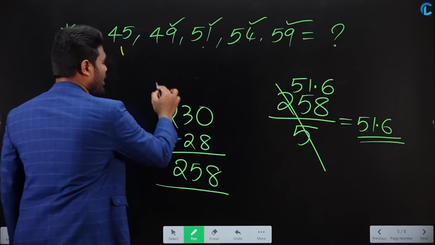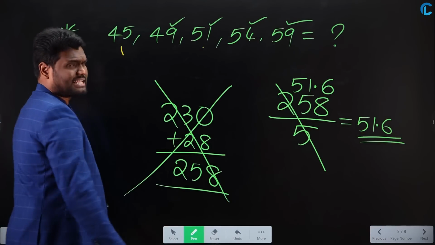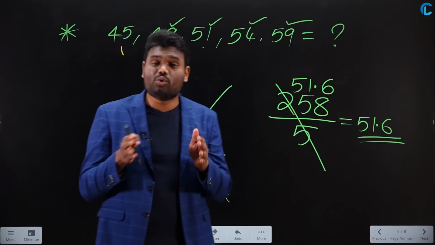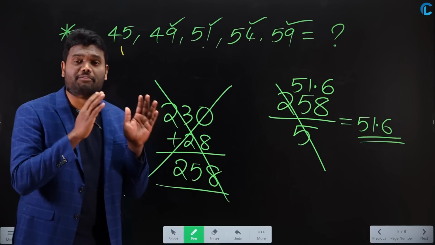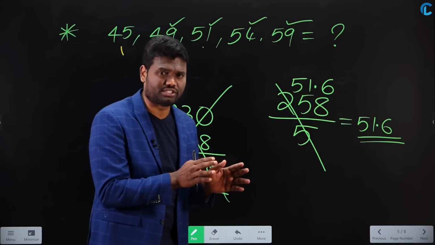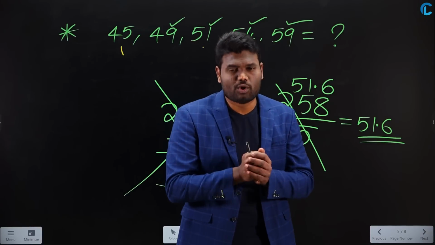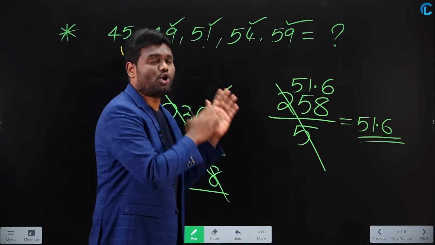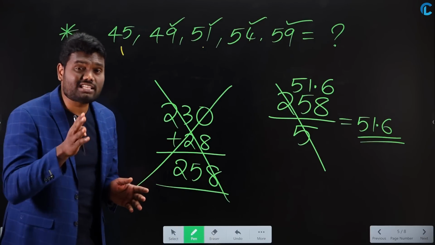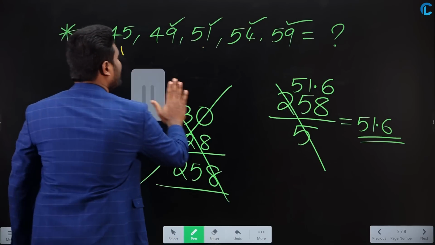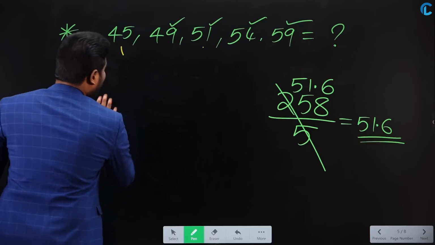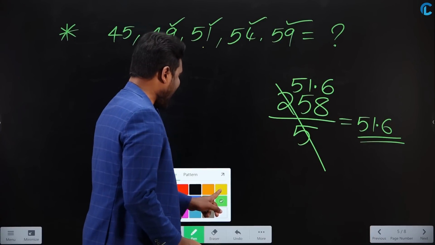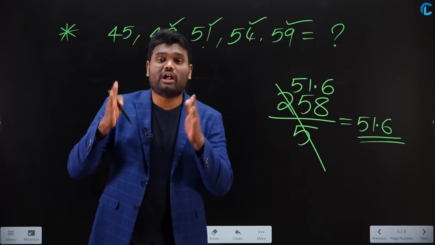In examination point of view, do we need to do all this calculation? No. Truly speaking, it's not required. Then how to calculate average if the series is not in arithmetic progression in a smart way? Yes, we will show you a smart way to calculate the average of these numbers if the series is not in arithmetic progression. Look here carefully. Now what I will do is, instead of doing all this calculation, already we told average is nothing but equal distribution.